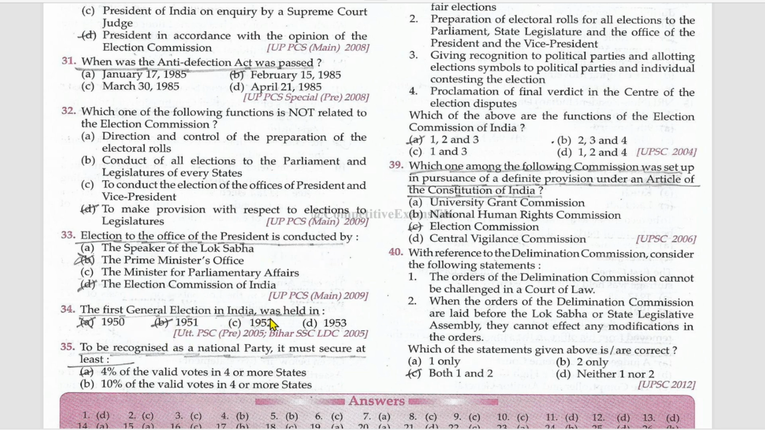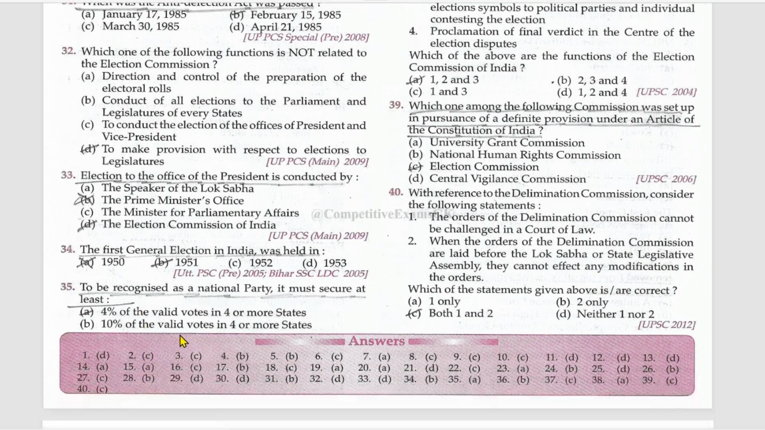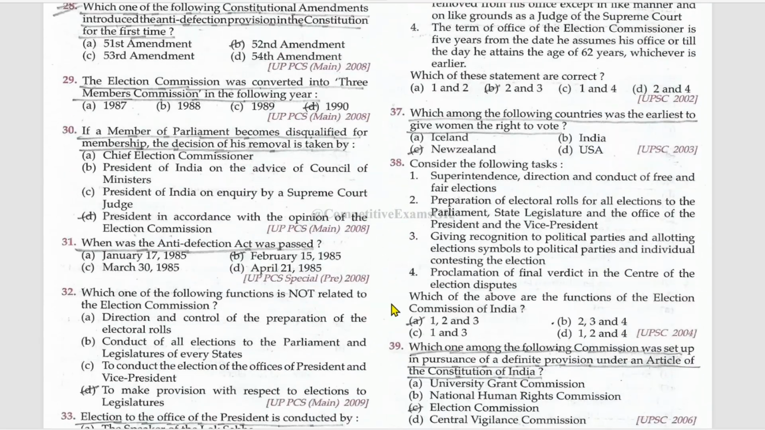The first general election in India was held in 1951. To be recognized as a national party, it must secure at least 4% of the valid votes in four or more states.